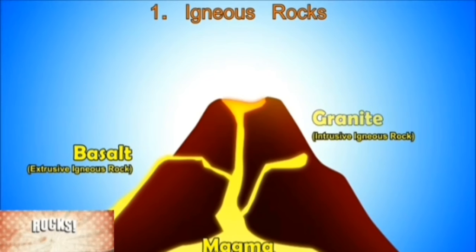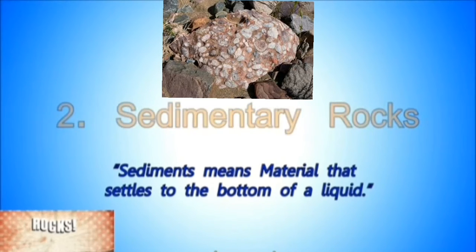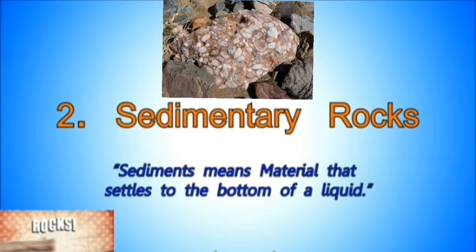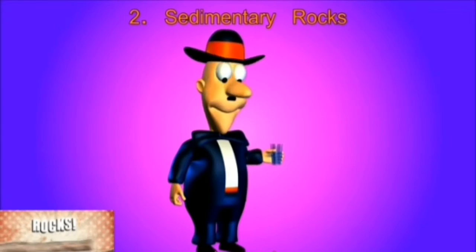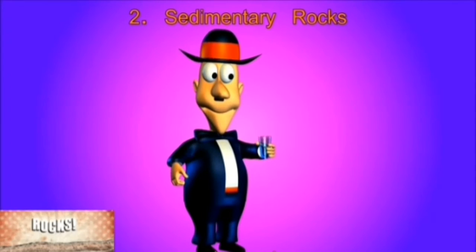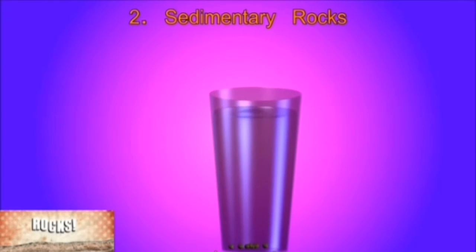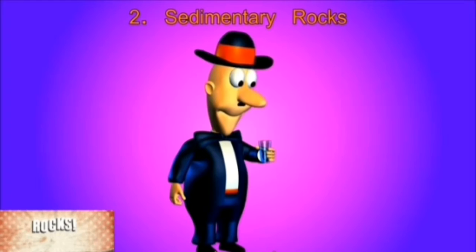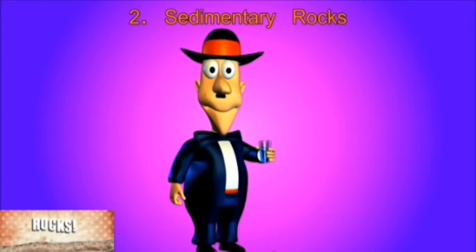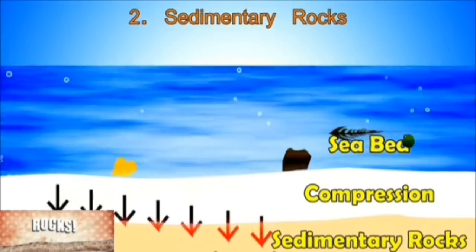Next we have the sedimentary rocks. Sedimentary means the material that settles to the bottom of a liquid. They are softer than the igneous rocks. They have horizontal layers arranged one over the other. Let's take an example by doing an activity to understand it. Take a glass of water, and put some pebbles inside the glass. What will you see? You will see that the pebbles settle down. This settled material is called sediments. It is a perfect example.